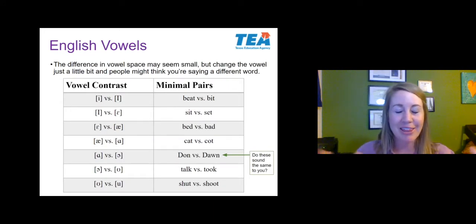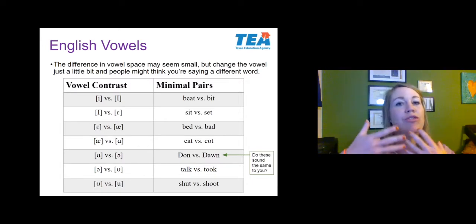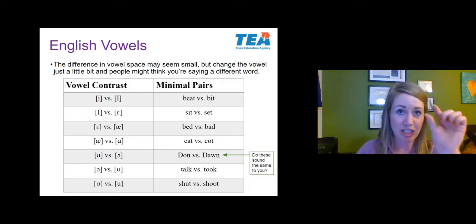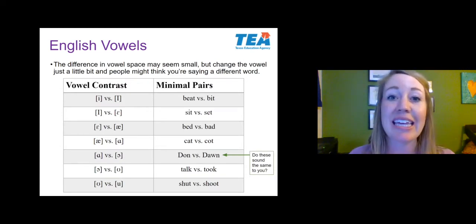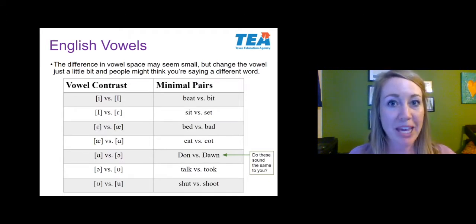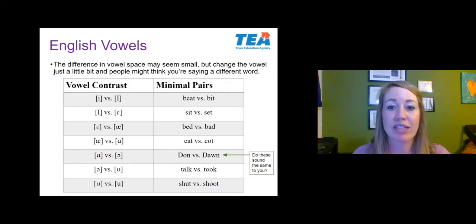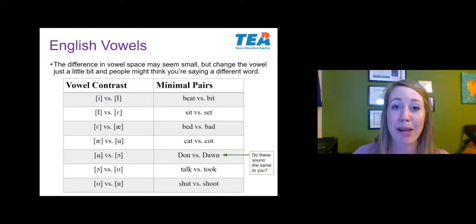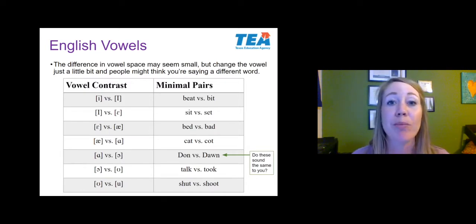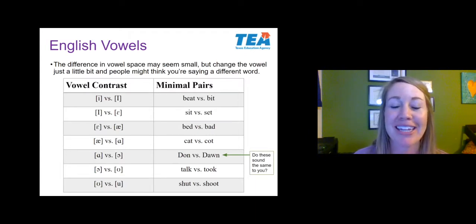Now when you're looking at that chart, we go from E to ah, and we're able to produce 14 different vowel sounds with our mouth, but our mouth isn't very big. And so the change that we're making between E as in sheep and I as in bit is actually relatively small, but it has a huge impact on the type of word we produce. We saw this a little bit back in consonants when we looked at what I called minimal pairs. I told you we were going to come across them again, and here we're doing it.